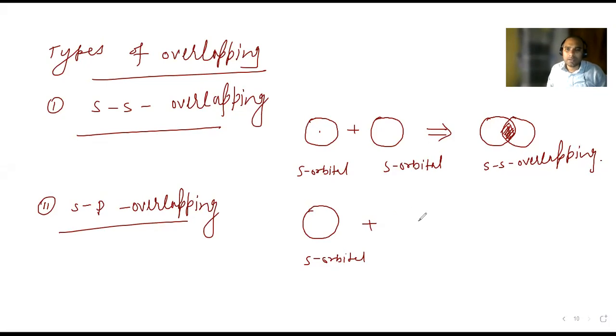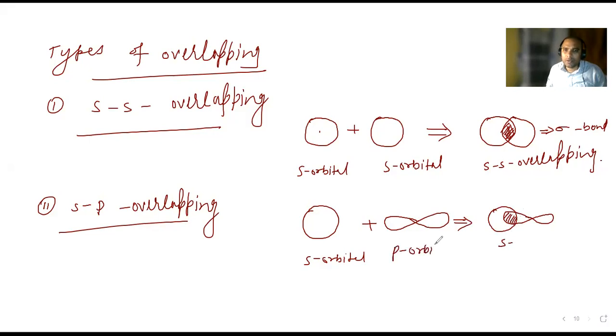This is head to head overlapping, so it results in sigma bond formation. This is called SP overlapping.